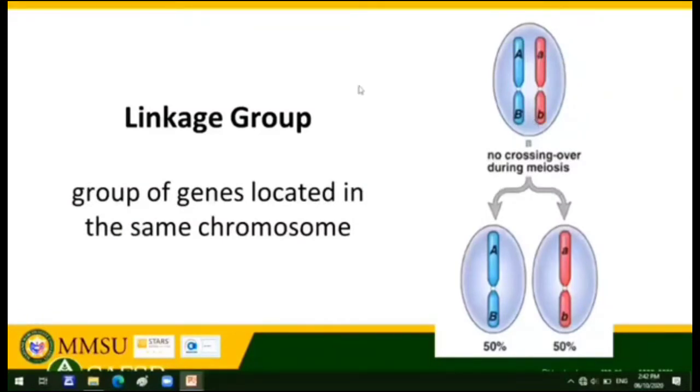If dominant gene A and recessive gene B are inherited in this one, then there is no linkage. That is not a linkage group because the dominant gene A and the recessive gene B are located on different chromosomes. A linkage group is only a group of genes located in the same chromosome. So I hope I have made myself clear.